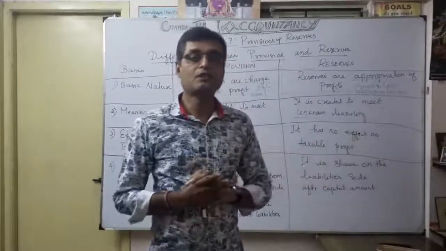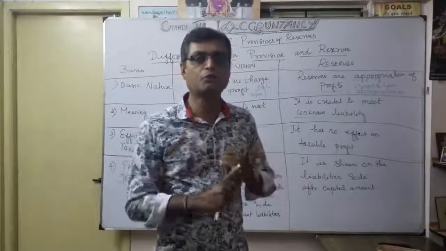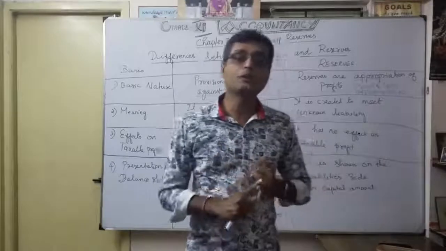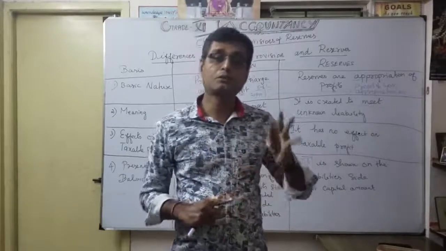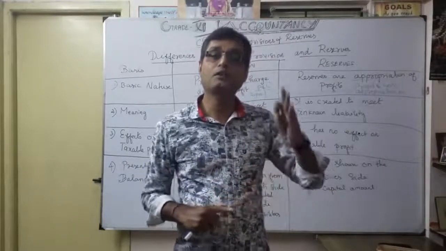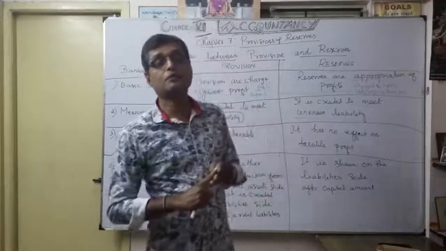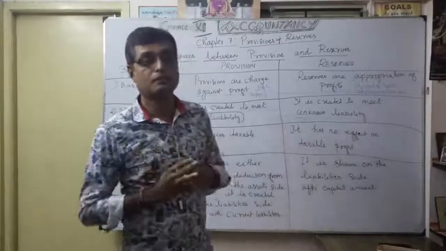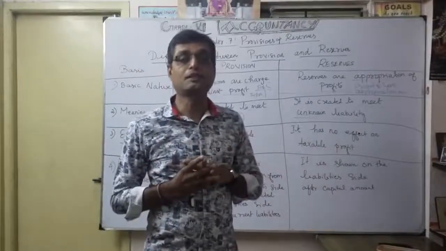We discussed a total of five provisions, correct? We want to show provision for depreciation, then provision for doubtful debts, then provision for discount on debts, then provision for taxation, which is very, very important. Understood? So these types of provisions you want to show, and provision for repairs and maintenance also.